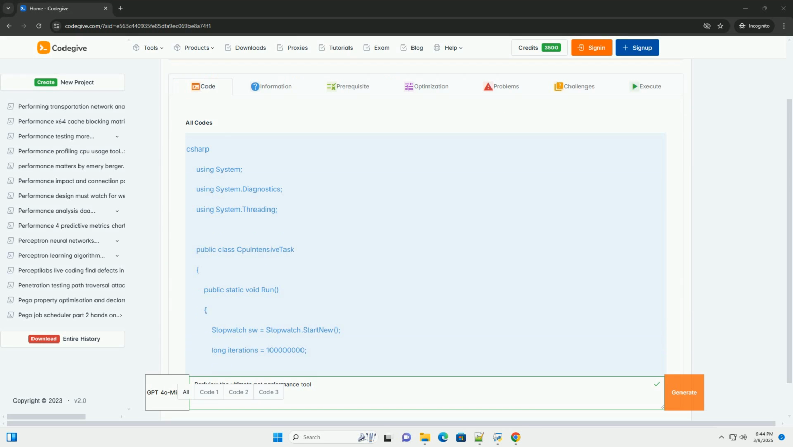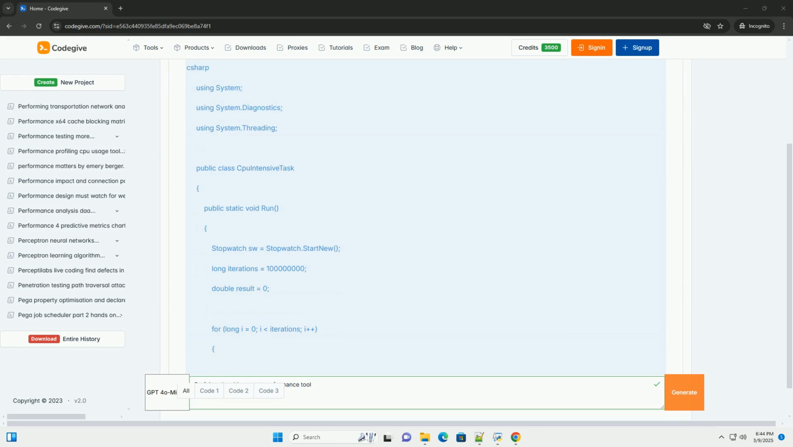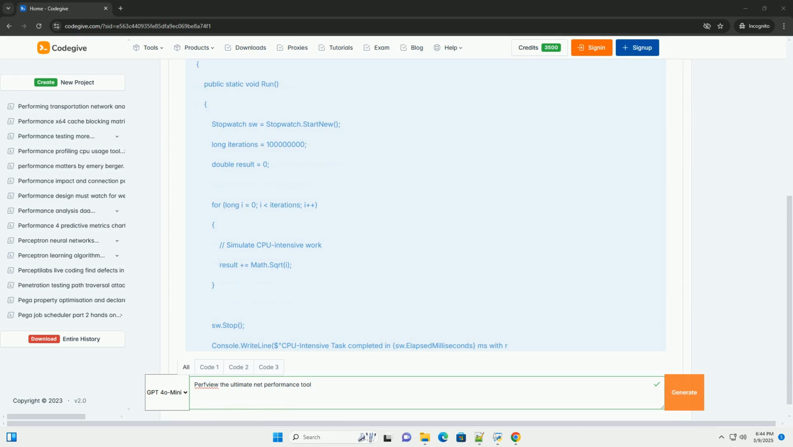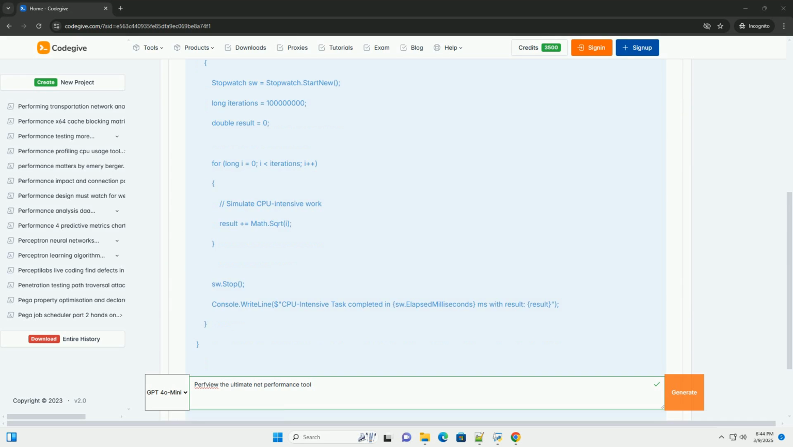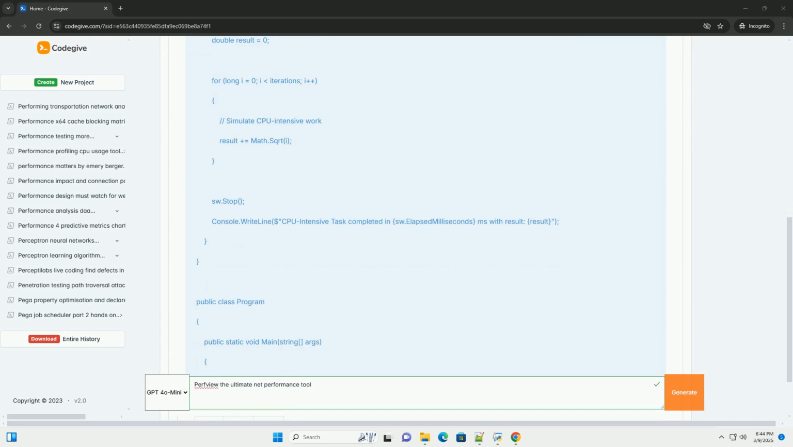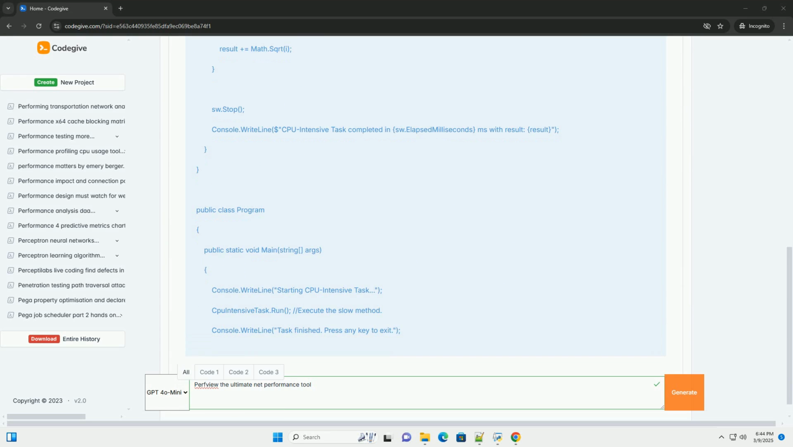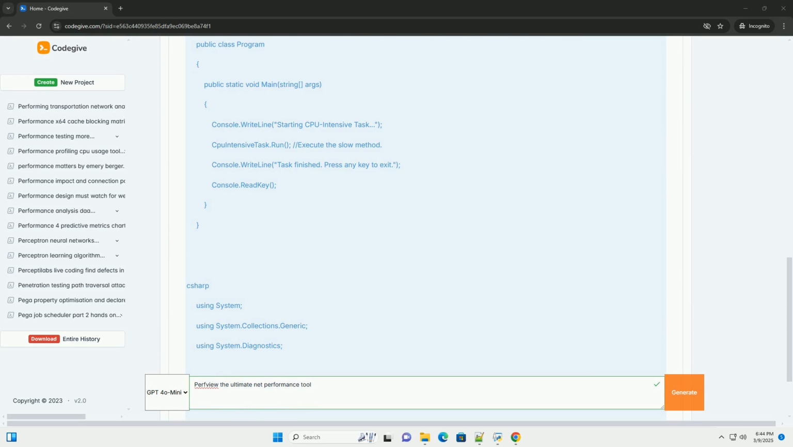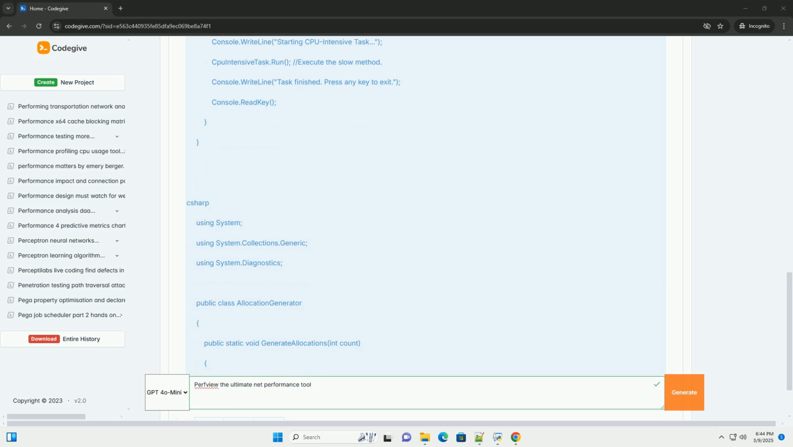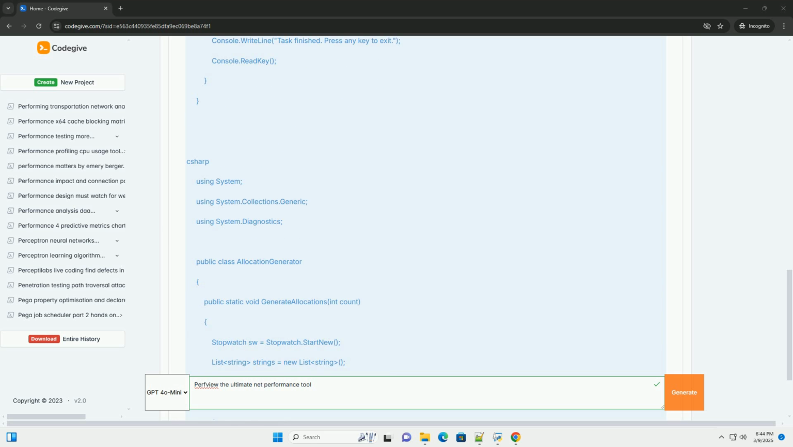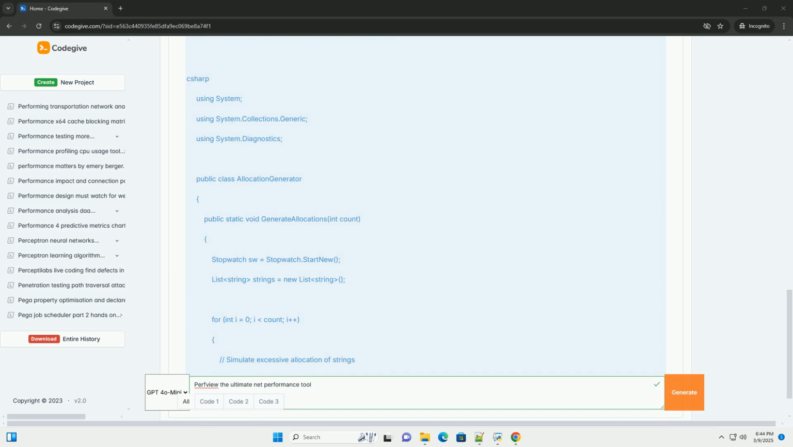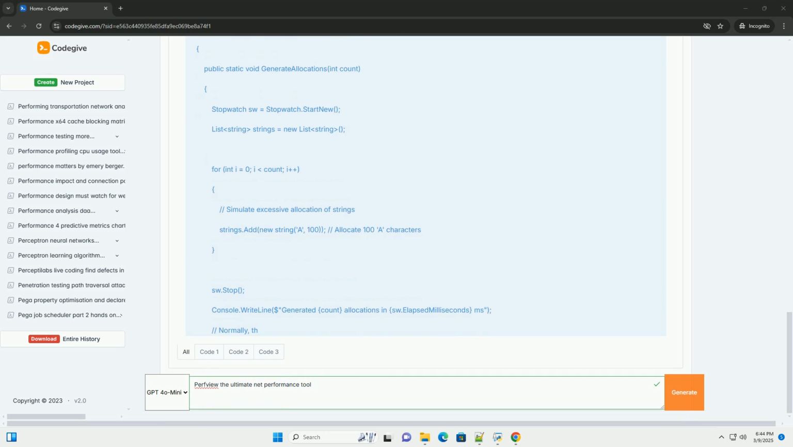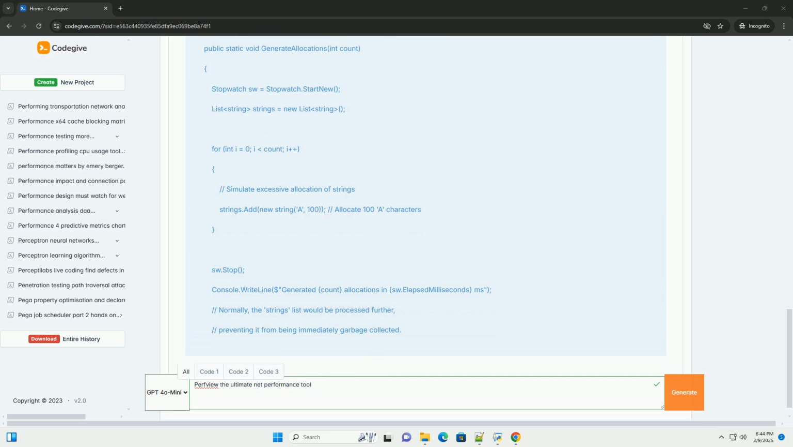PerfView, the ultimate .NET performance tool, a comprehensive tutorial. PerfView is a powerful, free performance analysis tool for .NET applications on Windows. Developed by Microsoft, it allows you to collect and analyze performance data, identify bottlenecks, and understand the runtime behavior of your code. It's particularly valuable for understanding the intricacies of the .NET garbage collector (GC), JIT compiler, and threading.